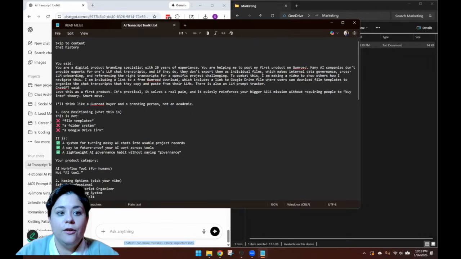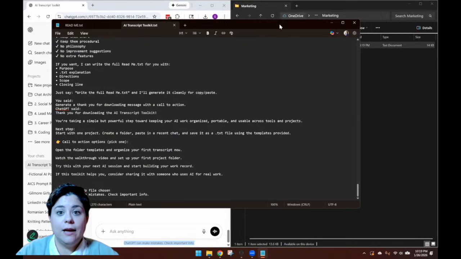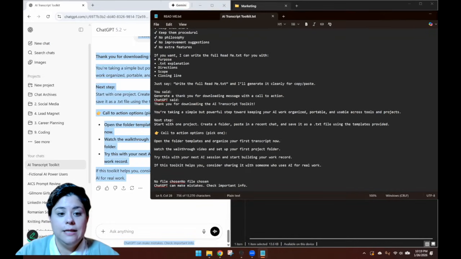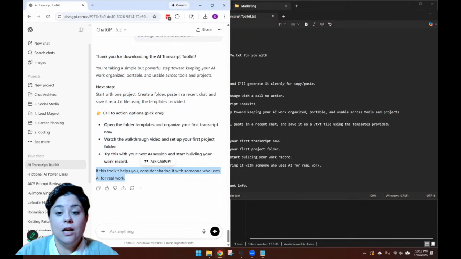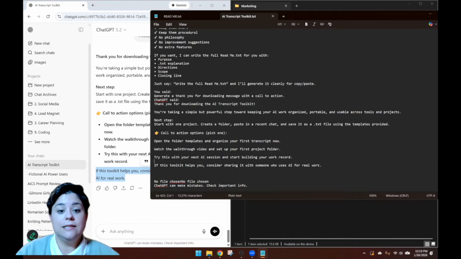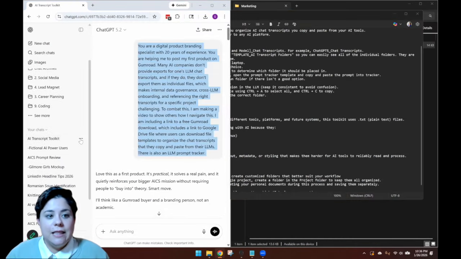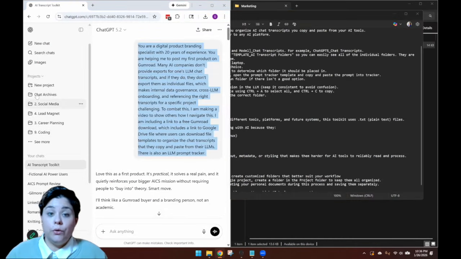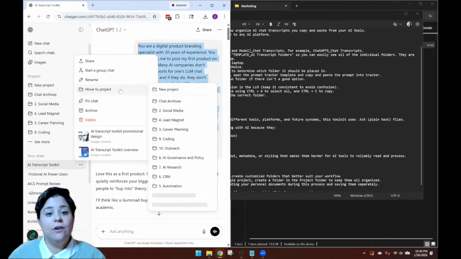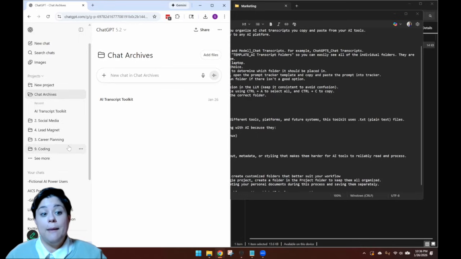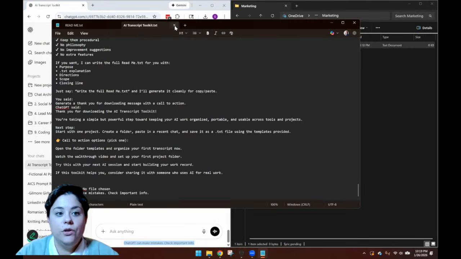Verify you have the prompt that you had earlier. Okay. And I like to also check that the very bottom, the last sentence of the chat, is exactly what I see at the end. I'm going to take this and relocate it to the Chat Archives project that I've created here, because this lets me know I have already dealt with this. I don't need to come back to it this time. And then now you can exit.